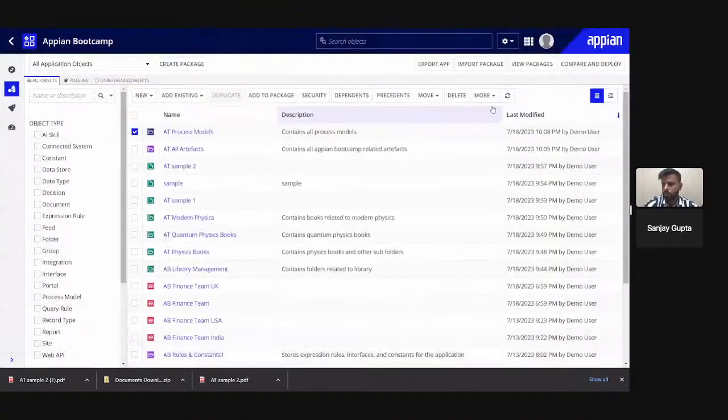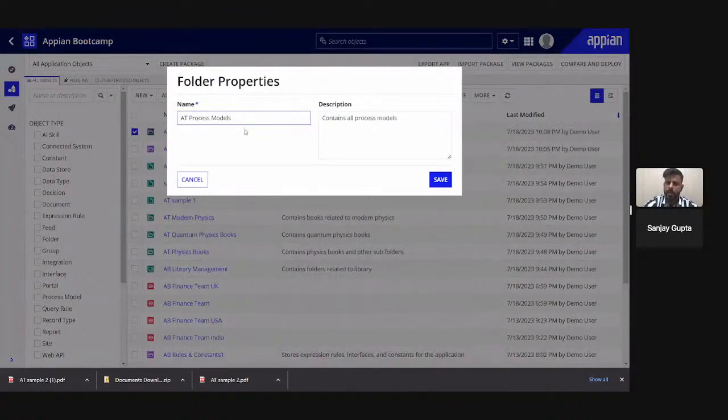If you want to move the artifact, the particular folder from this application to other application, you can click on move. And if you just want to remove from this application, you can click on this remove from app. If you want to check the properties of this folder, you can just go to here, you can see the name and description, and you can change this as well.